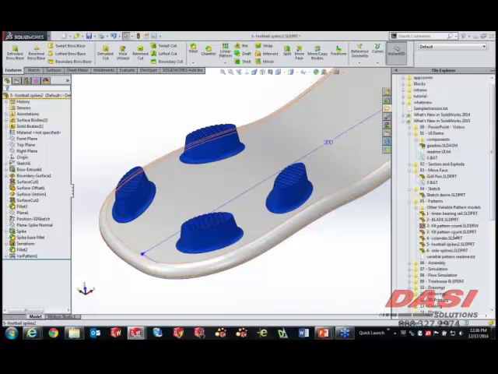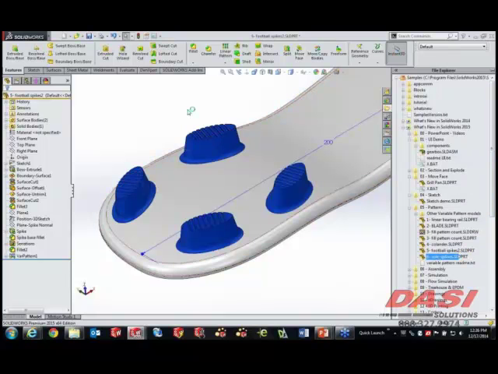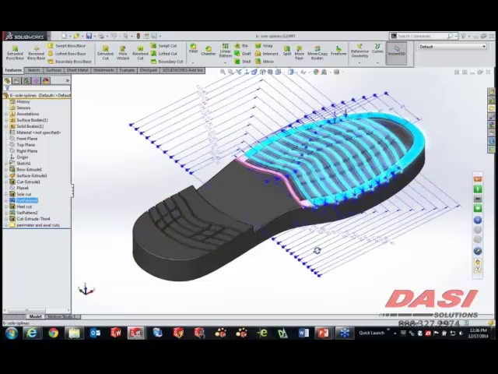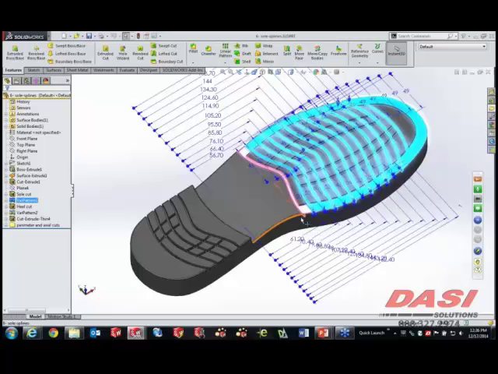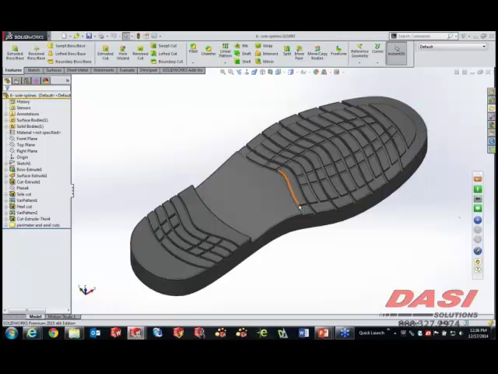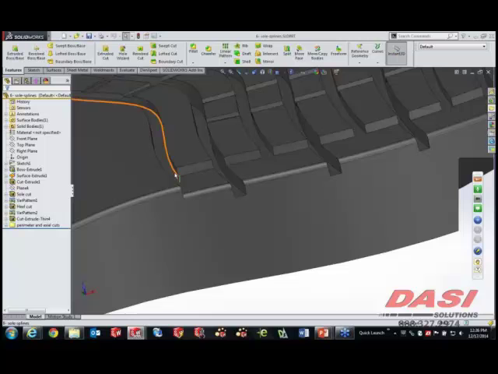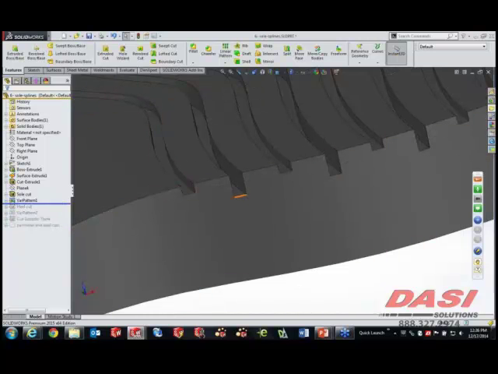Last one I'm just going to pull up just to show you what the feature looks like is another shoe, but this one's a bit more complex when it comes to the cutouts that we've got here. This is a spline and a sweep cut, and all we're doing is actually changing the spline shape as we're moving it along. So you see that the spline goes from more of a mountain type of a shape to more of an arc shape as it transitions from one end to another. And then we're taking the depth of that cut and modifying that. So some it goes part way, looks like this, and some it goes twice as deep.